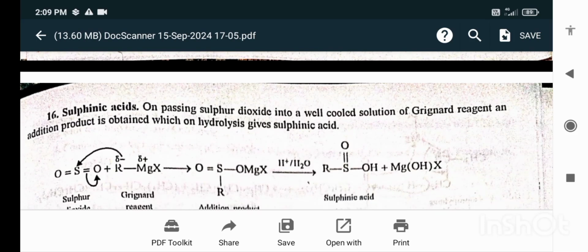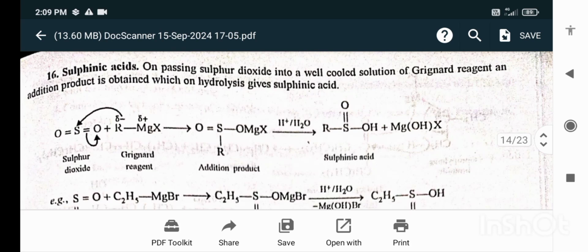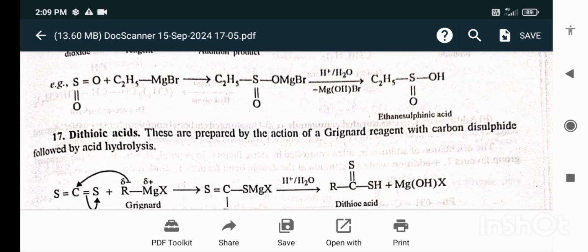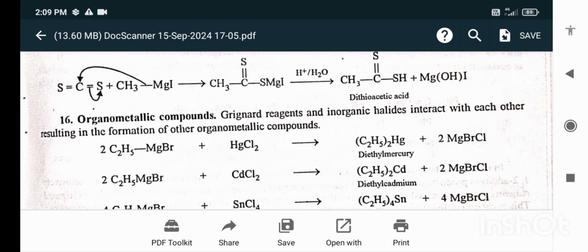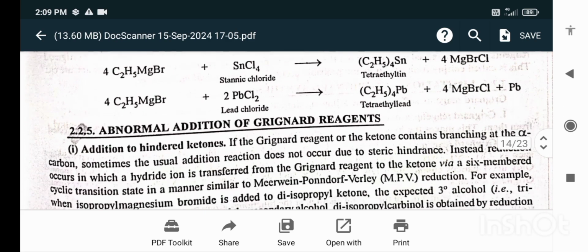Sulfinic acids. On passing sulfur dioxide into a well-cooled solution of the Grignard reagent, an addition product is obtained which on hydrolysis gives the sulfinic acid. Dithioic acids. These are prepared by the action of a Grignard reagent with carbon disulfide followed by acid hydrolysis. Organometallic compounds. Grignard reagents and inorganic halides interact with each other resulting in the formation of other organometallic compounds.